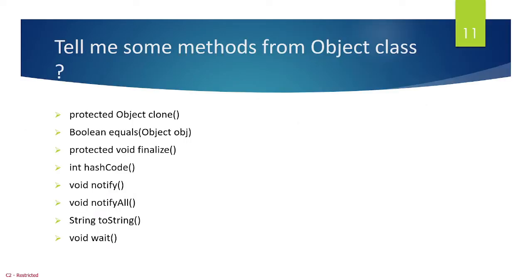The next question is: tell me some methods from the Object class. So these are some methods which are there in the Object class: clone, equals, finalize, hashCode, notify, notifyAll, toString, and wait. You can just list down the methods. If they want to ask about any method in detail, like what is the use of the method, at that time you can explore and tell them.